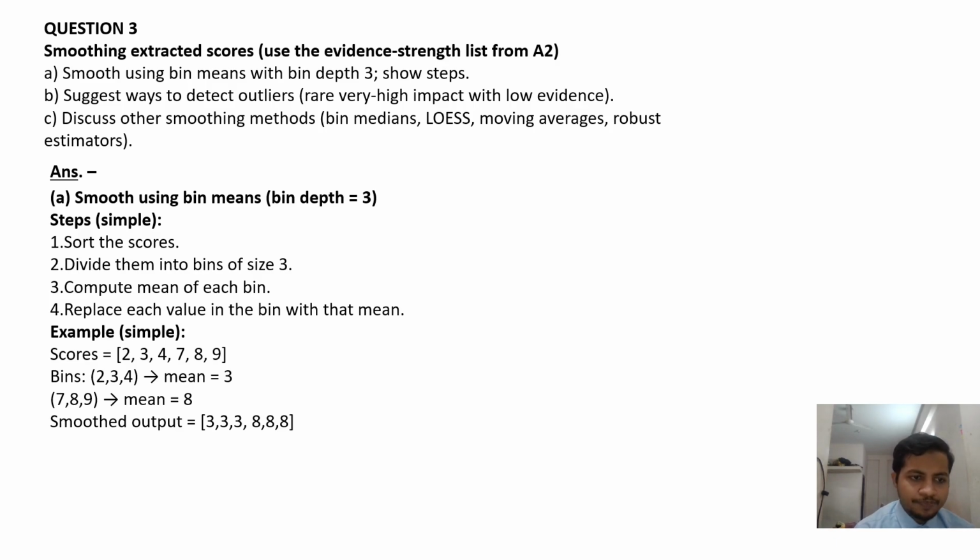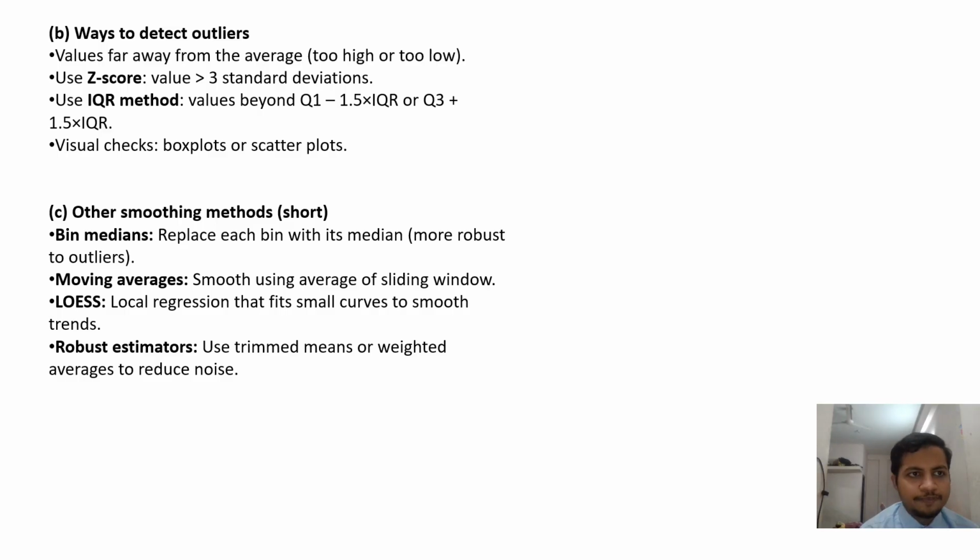For example, scores are given as 2, 3, 4, 7, 8, 9. So bins here are 2, 3, 4 with mean equal to 3, and 7, 8, 9 with mean equal to 8. So the smoothed output will be 3, 3, 3, 8, 8, 8. Part B, suggest ways to detect outliers, rare, very high impact with low evidence.